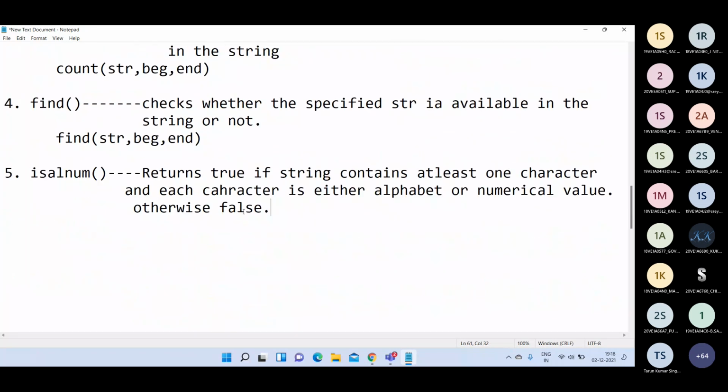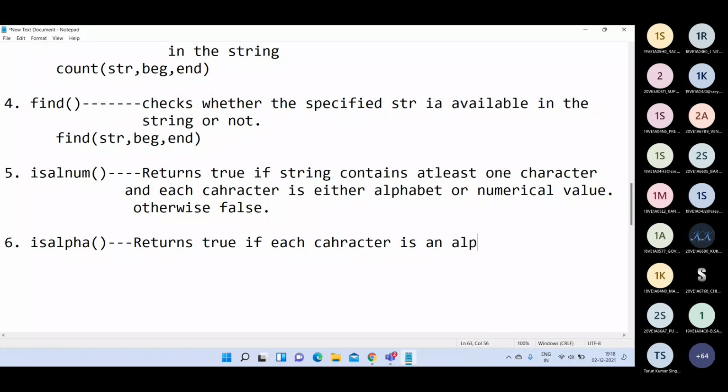True comes when the string you are using contains alphabets or numerical values. Otherwise, you will get a false value. Then the next function is isalpha. This function returns true if each character is an alphabet. Otherwise, false value.